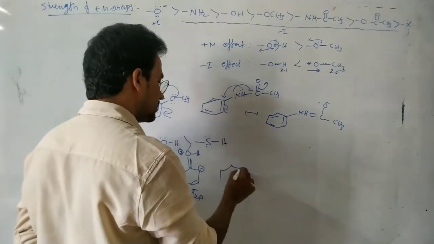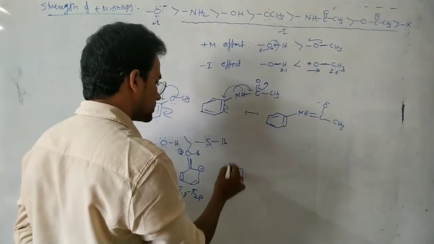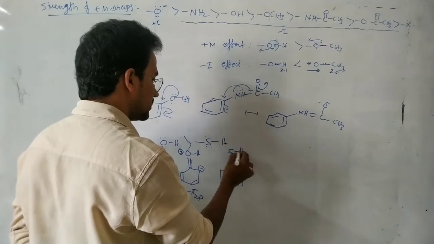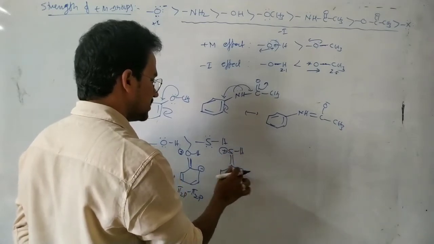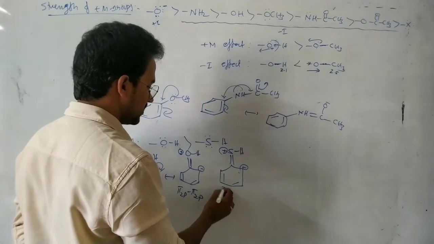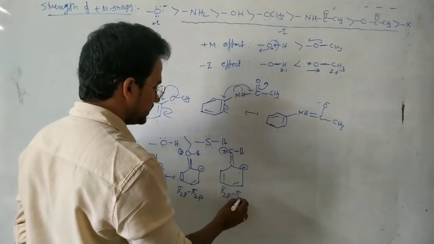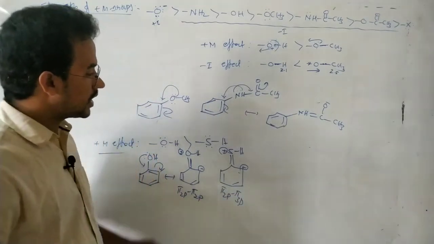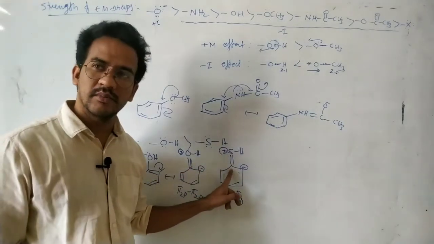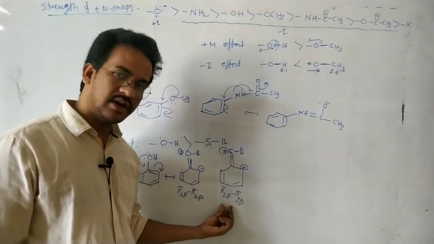But in case of the SH, that pi bond is a pi 2p-3p. That means the 3p orbital of the sulfur and the 2p orbital of the carbon. So this bond is a weaker bond.